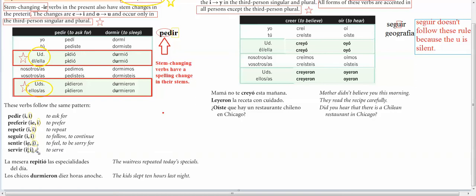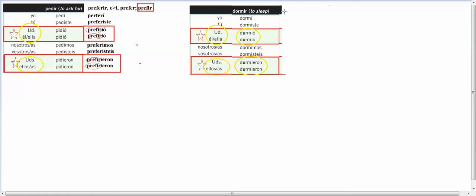The other spelling change that you'll see in the preterite tense is O to U. Verbs like dormir and morir change their O's to a U just for usted, él, ella, ustedes, ellos, ellas. Let's say we wanted to do morir.